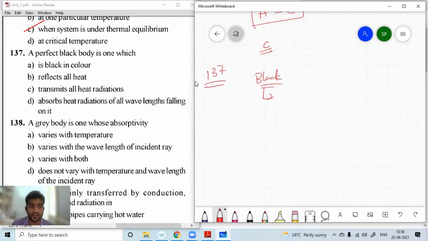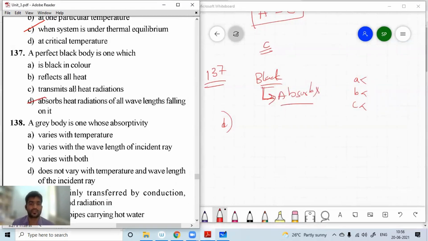Black in color, reflects all heat, transmits all heat radiation: options A, B, C are all wrong. Coming to option D: absorbs heat radiation of all wavelengths falling on it. If heat is falling on it, that means it is absorbing, right? So for question number 137, D is the right option.